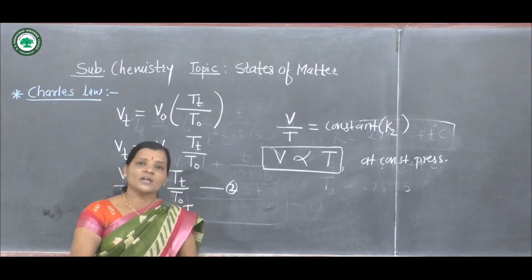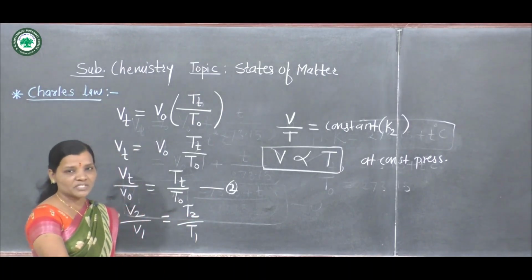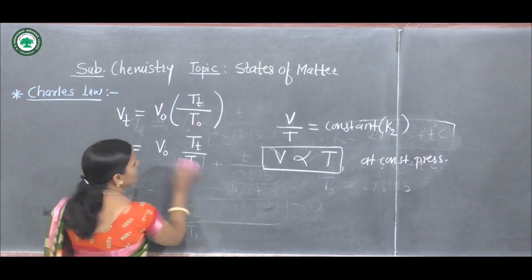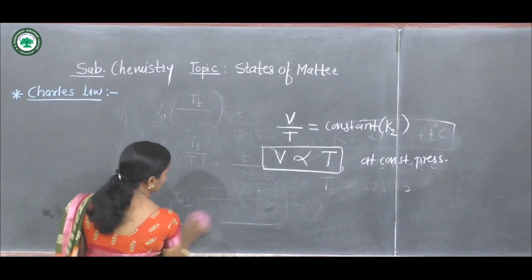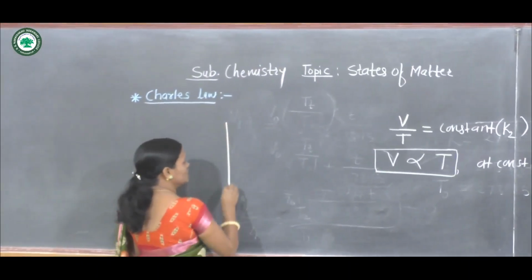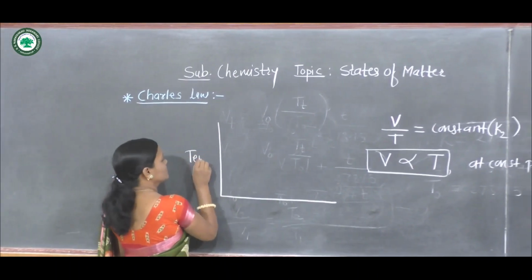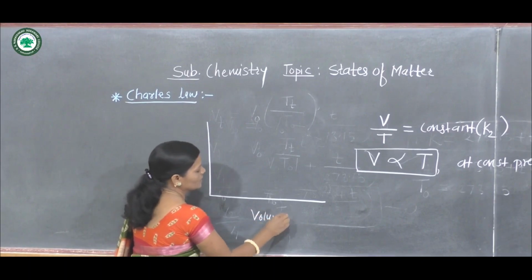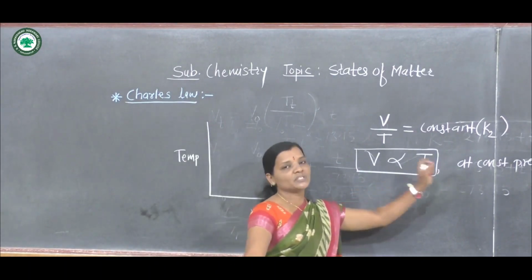And so here we can represent this Charles' law by graphical representation also. Then here we'll get the idea about the increase in volume with respect to increase in temperature. Now suppose we plot the graph of temperature versus volume, and we know that here pressure remains constant.